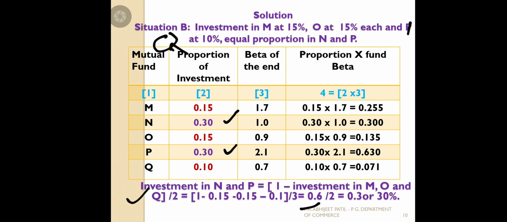Why do we divide by 2? Because we want to find N and P, which are not given. 0.6 divided by 2 we get 0.3, meaning 30% in N and 30% in P.